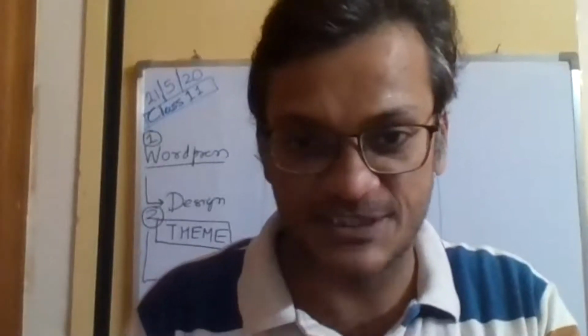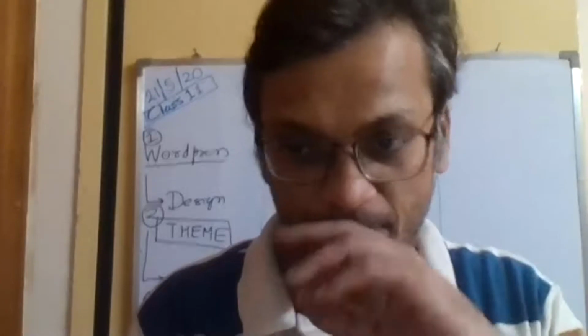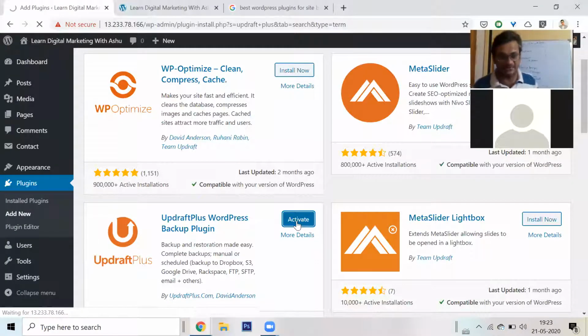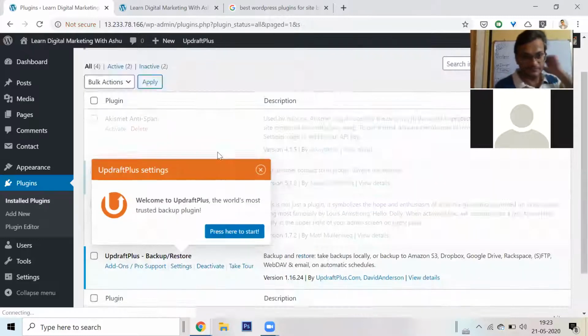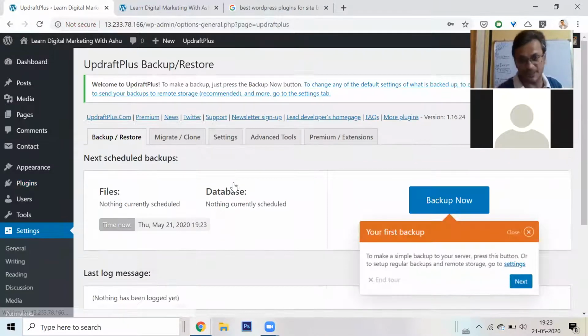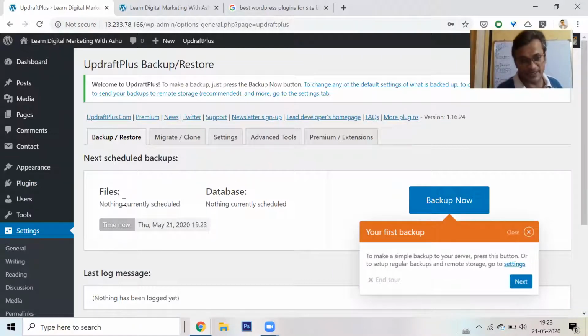One second, let me just see. Okay, so it's been installed. I'll click on activate. Okay, so it says welcome to backup and restore. Press here to start. Yeah, why not? Let me start. Oh wow, look at this. It says right now you don't have a backup. This is your first backup. To make a simple backup on the server, press this button. Okay, so I'll click backup now.